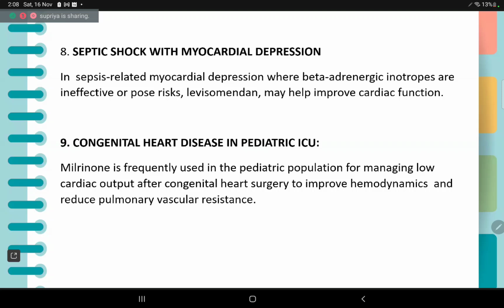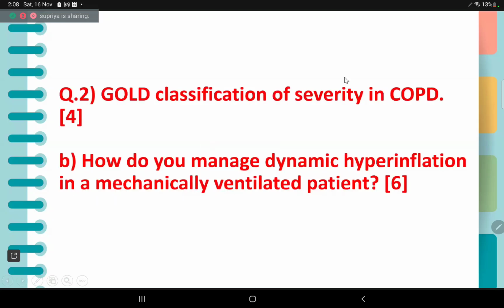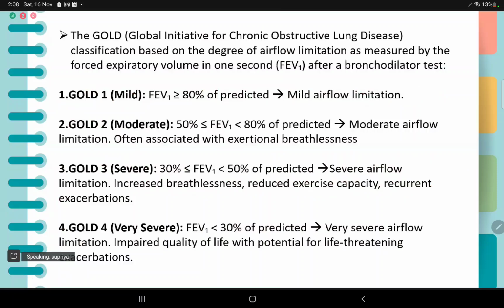Next, the GOLD classification of severity of COPD, which is for 4 marks, and how do you manage dynamic hyperinflation in a mechanically ventilated patient for 6 marks. So the GOLD classification, we mention the four classifications.